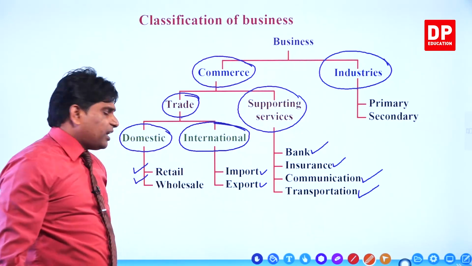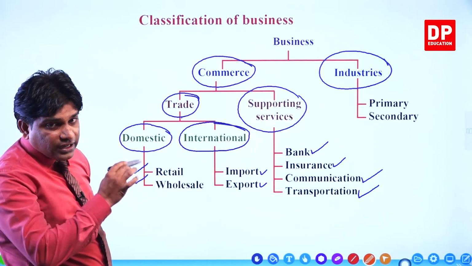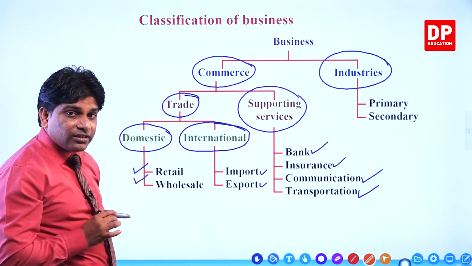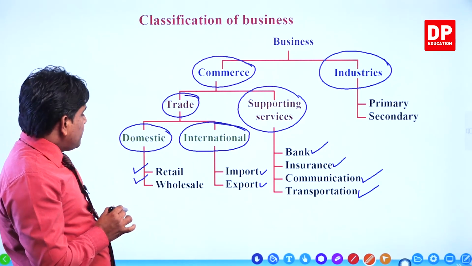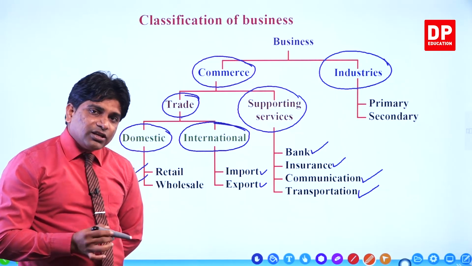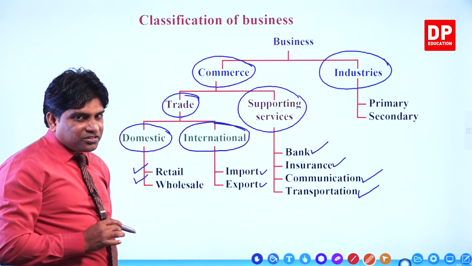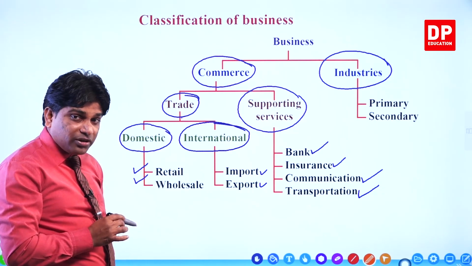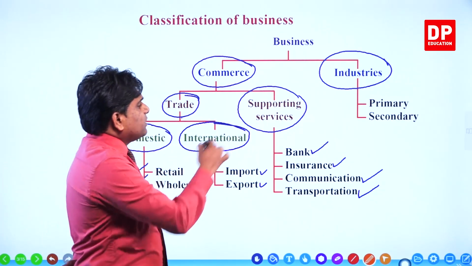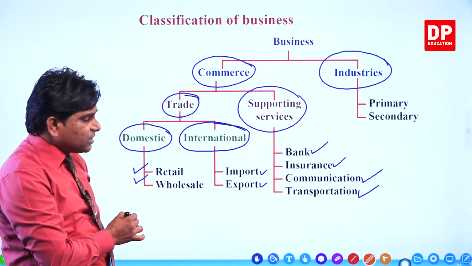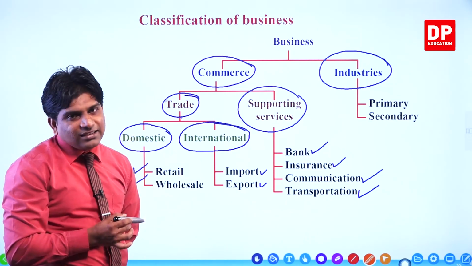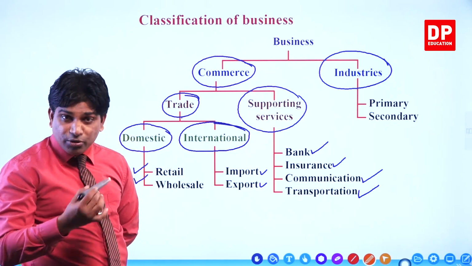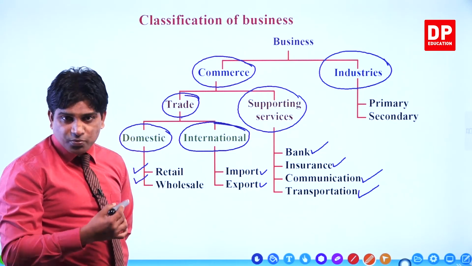Then trade, again we classify retail trade and wholesale trade. Then international trade goes into two categories, import trade and export trade. The other side, we discuss about the supporting services. What is the first one? Banking. The other one, insurance. The other one, communication. The last one is transportation.